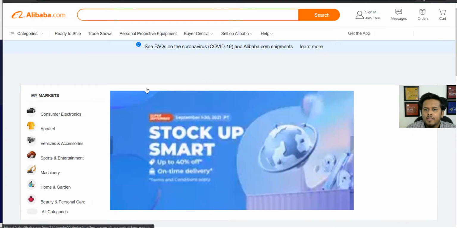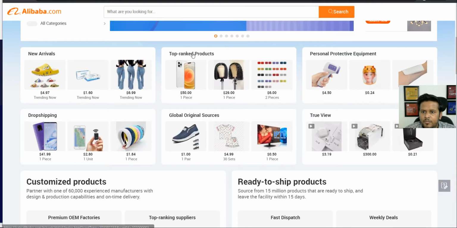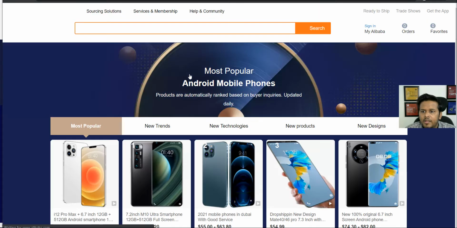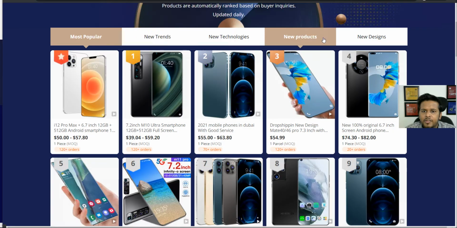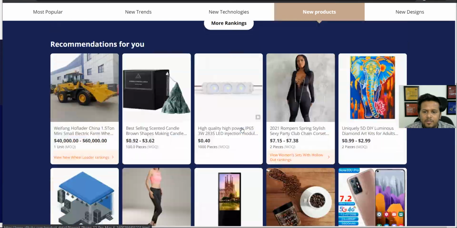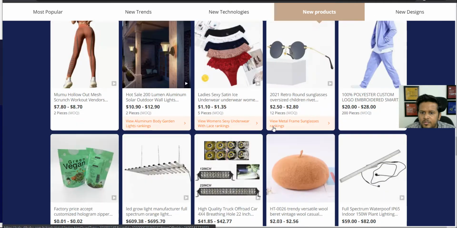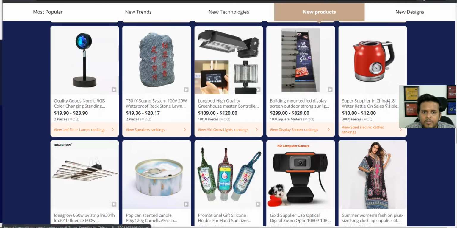Alibaba, and okay, now let's scroll down and explore the top ranked products. And now you will find new trends, new products. Let's go to new products, and then you will find these are mobile phones, which are very common. But let's check if we have something else which looks attractive to the eye, right? Something like this.